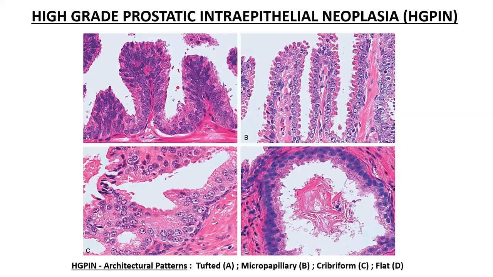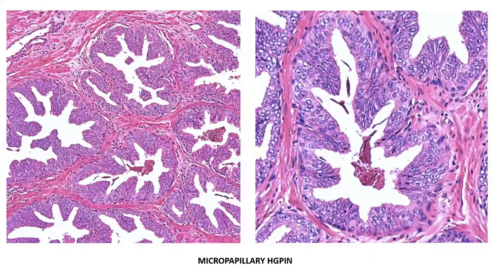Sometimes you will have a joining of these tufts and the micropapillae giving rise to a punched out cribriform pattern, and sometimes you might just have a layer of 1 or 2 cells which are showing this PIN-like prominence of the nucleolus, which is known as a flat pattern. So in these images, you get to see the luminal undulations of the micropapillary pattern along with some amount of tufting as well.